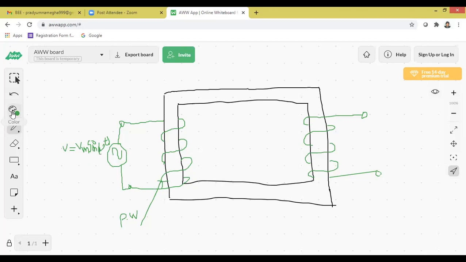Now immediately when the AC voltage is applied to the wire, what will happen? Current flows. So please put the direction of the current. Without current, nothing is possible. So I am calling this I1, the primary winding current. So that current flows here.